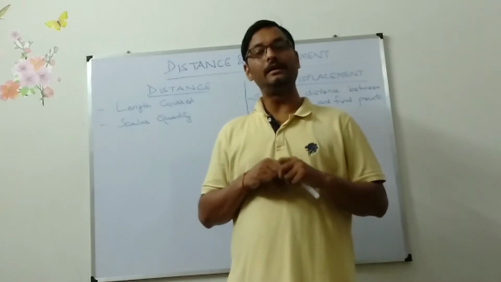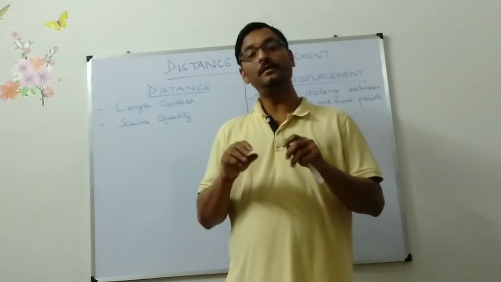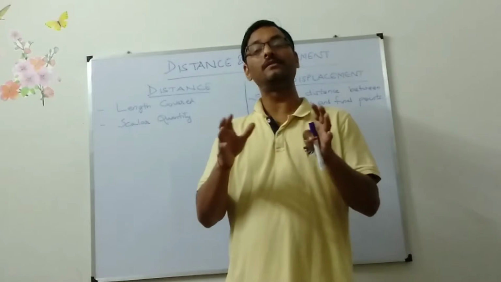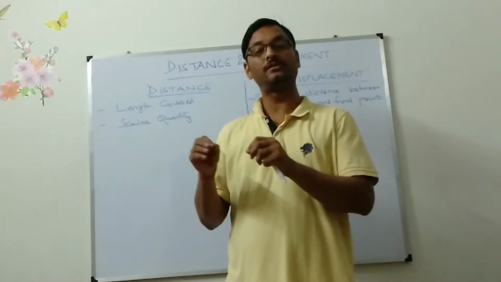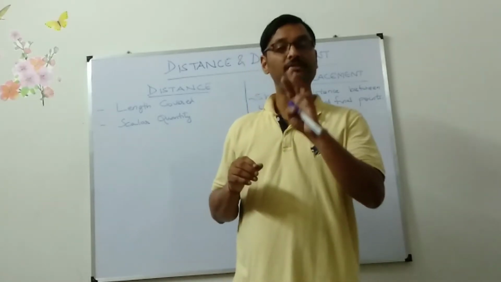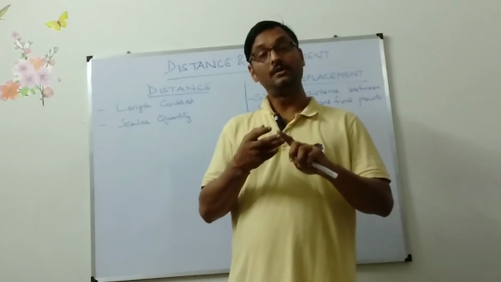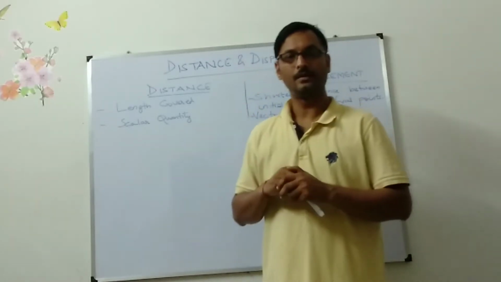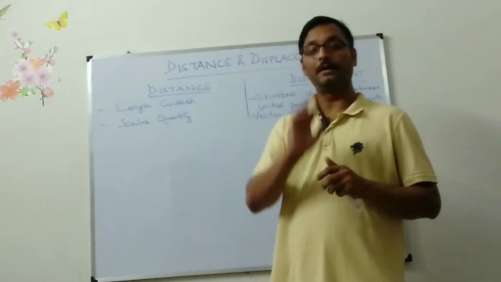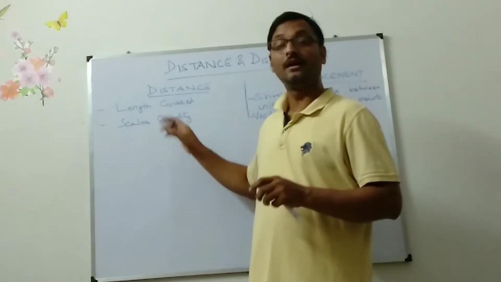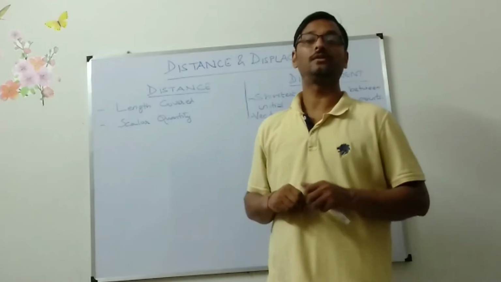While teaching you quantity, I made you understand the different systems of measurement: CGS system, FPS system, SI system. So three basic quantities are there: mass, length and time. We will be using that in this one. In this we will be using the length part. So length covered is distance.